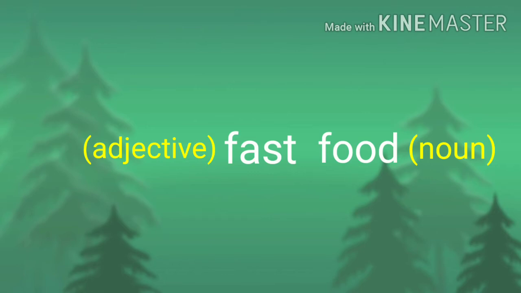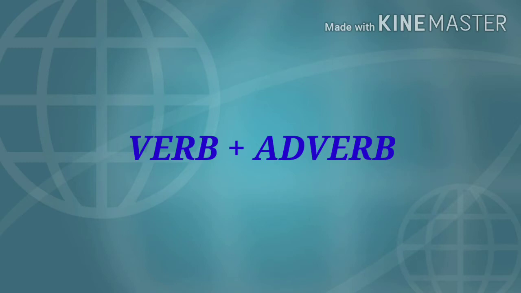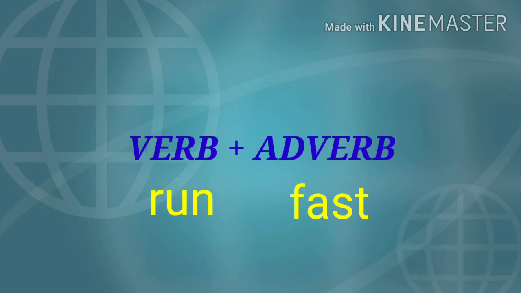Right. Then verb plus adverb. So write it here. Can you add a verb here? Run. Run is a verb. You can add it here. So run fast. Is it okay? Sentence right or wrong? Right.